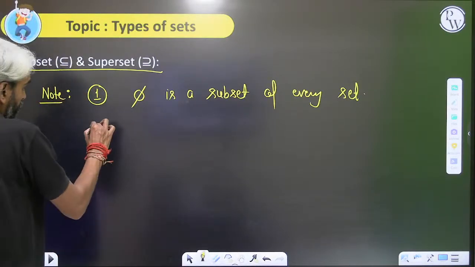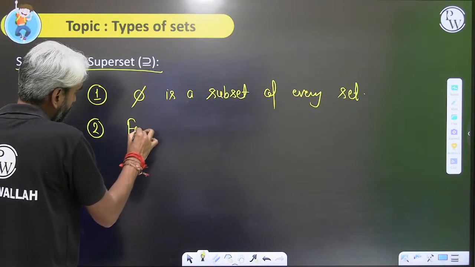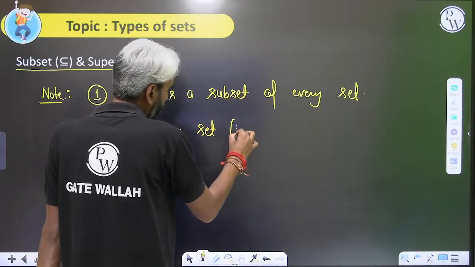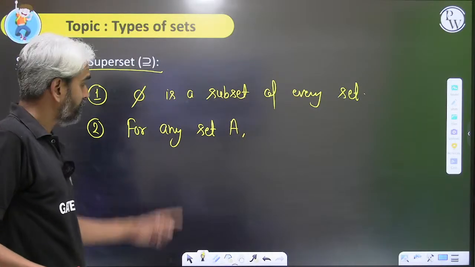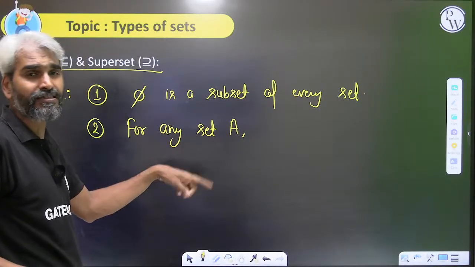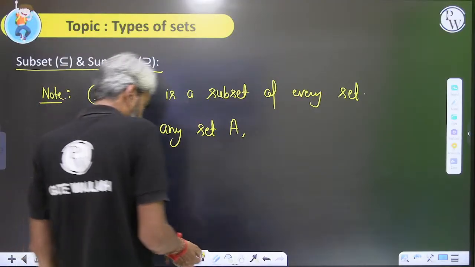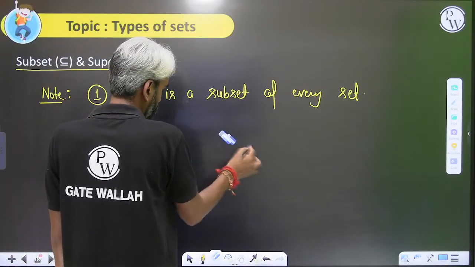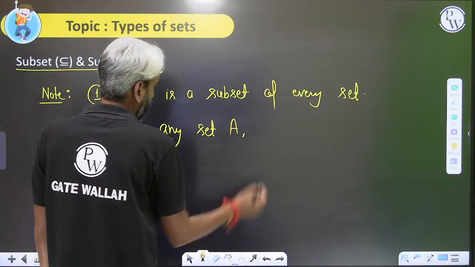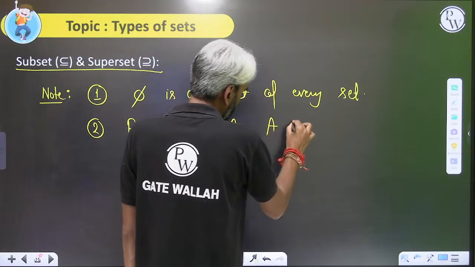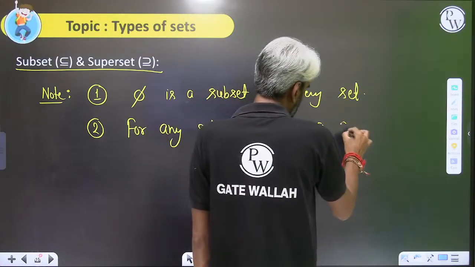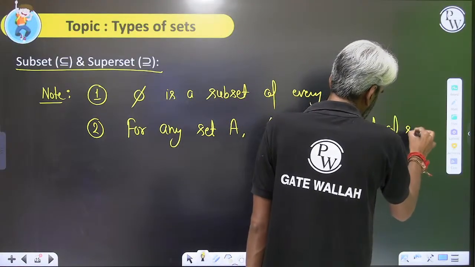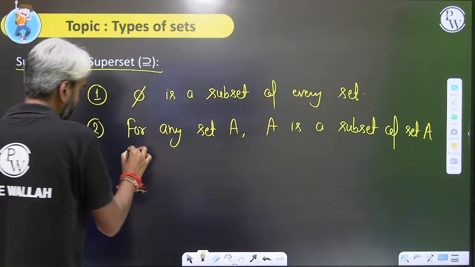Another, for any set A, the set itself will always be a subset. I would rather say, for any set A, A is a subset of set A itself.